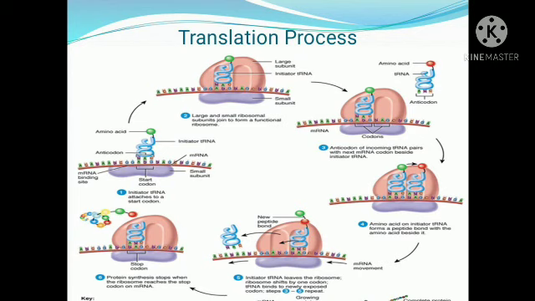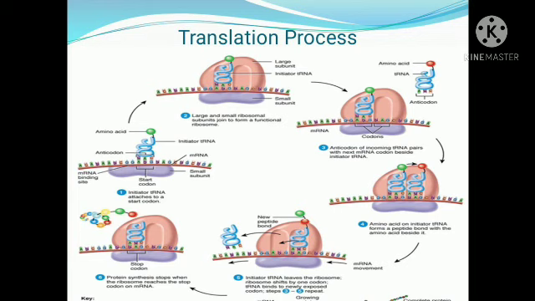The transfer RNA which was in the A site moves on to the P site, and another tRNA complementary to the next codon comes and gets attached to the A site. Again, a peptide bond forms between the amino acids as they get attached. So three, four, five amino acids are brought, and as many amino acids as are required are brought.